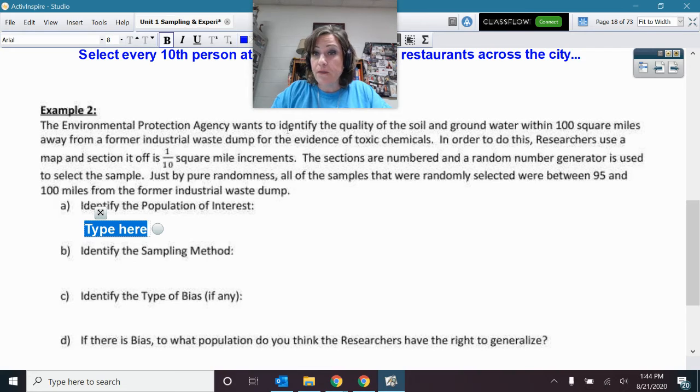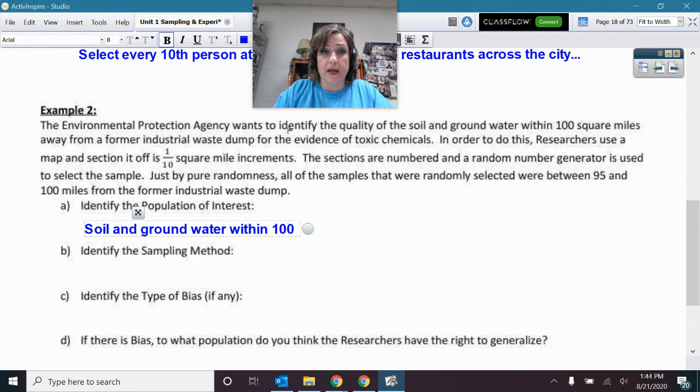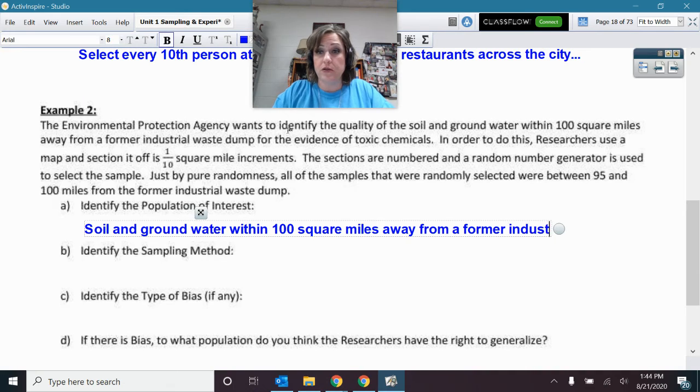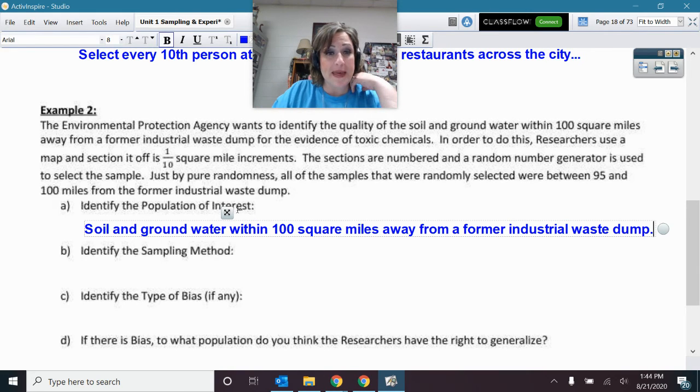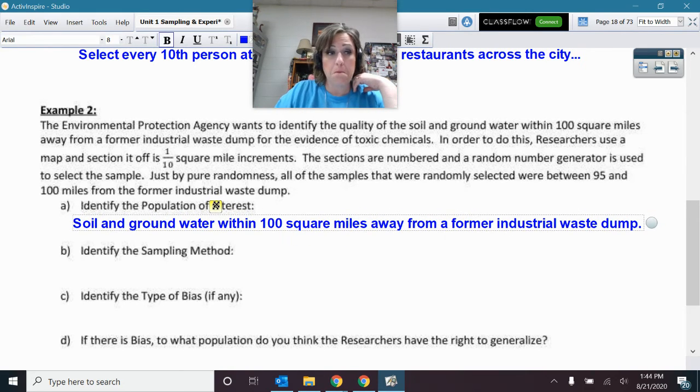So the population is the soil and groundwater within 100 square miles away from a former industrial waste dump. All right. Identify the sampling method. Okay. So they sectioned it all off into 1/8 or 1/10 square mile increments, used a random number generator.